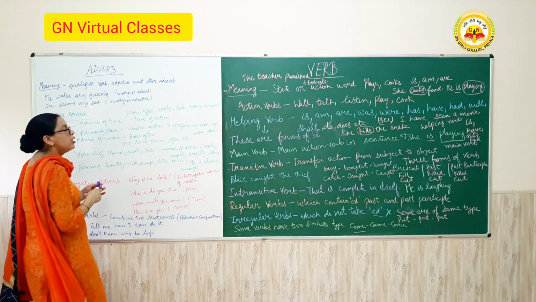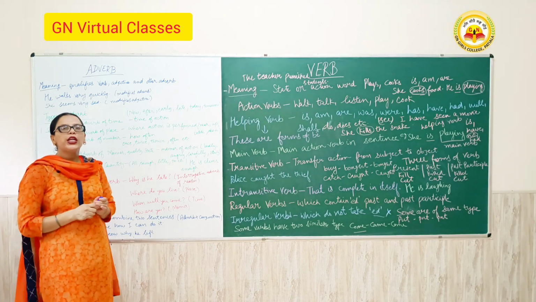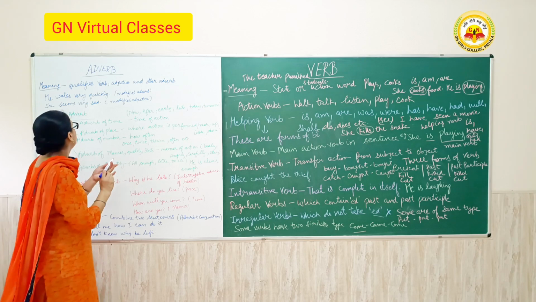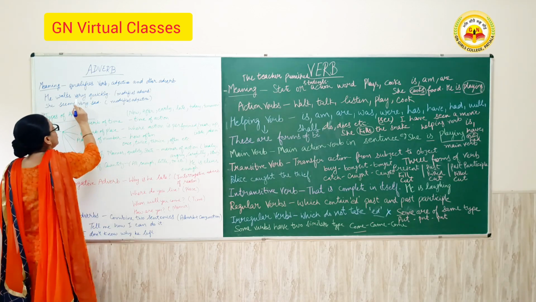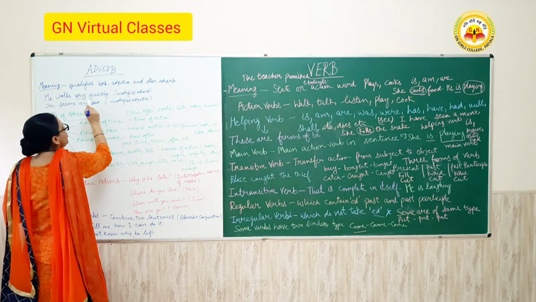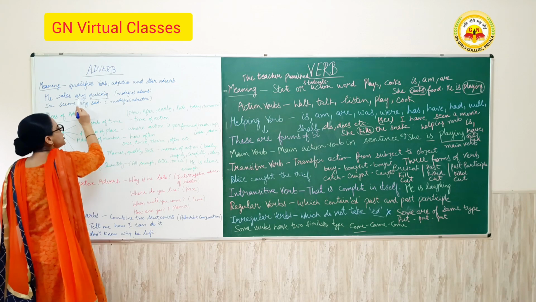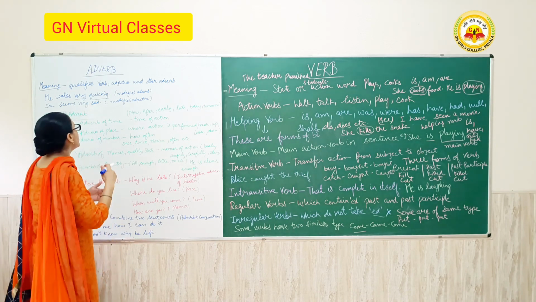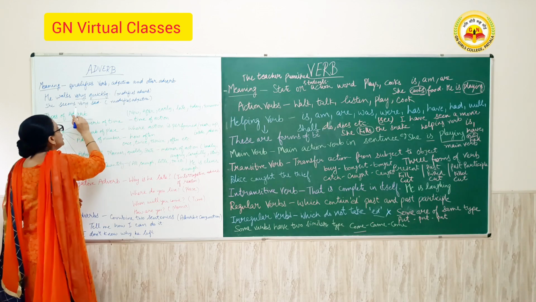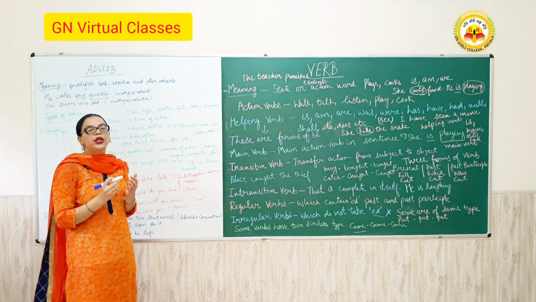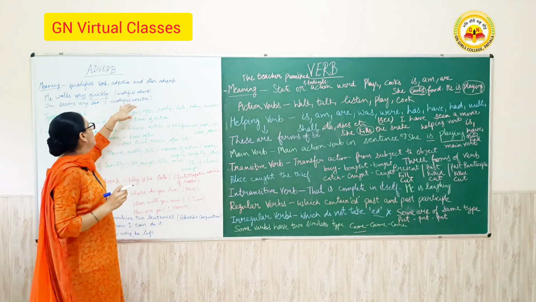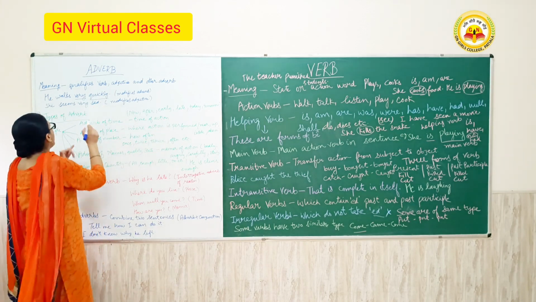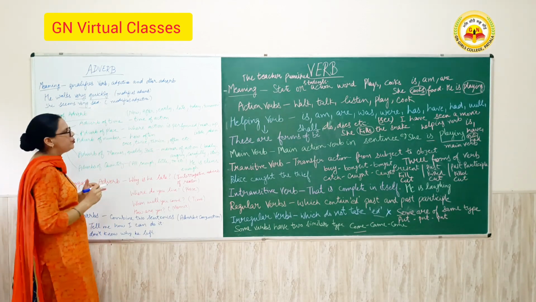For example, he walks very quickly. Here it defines quickly, and very is also an adverb. So it modifies another adverb. She seems very sad. It modifies the adjective. Sad is the adjective and very is the adverb.